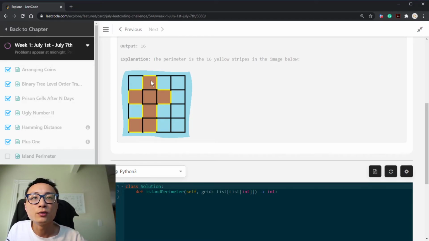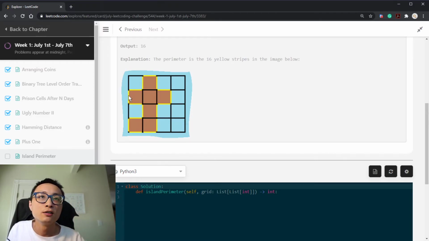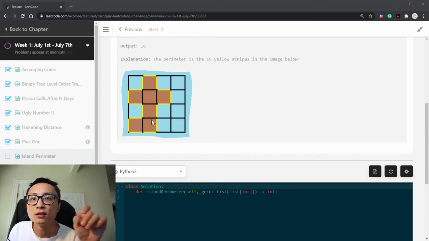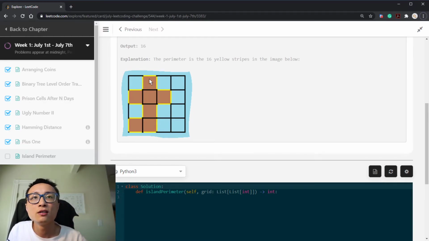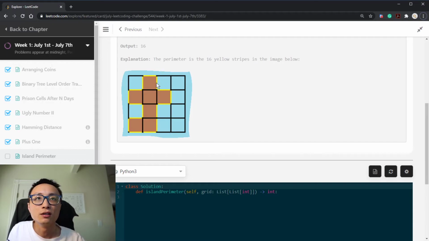But if it's connected with another piece of land, it will lose at least 1 on that side. So if we look at this particular cell, row 2, column 2, because it's connected with other land in 4 directions, this particular land contributes 0 to the perimeter. But if we look at the cell a row above it, that land is connected only to another land 1 row below it. So it still contributes 3 to the total perimeter.